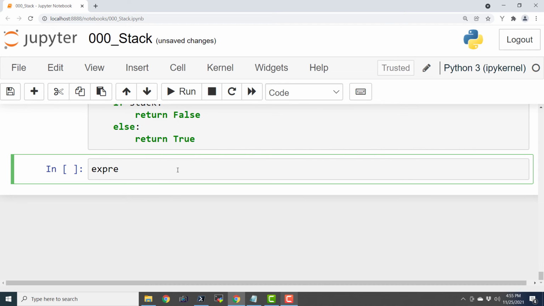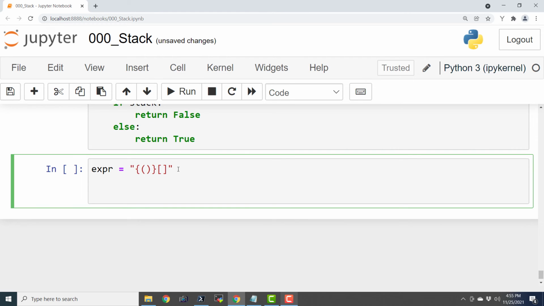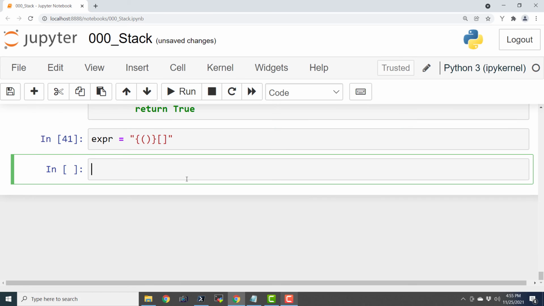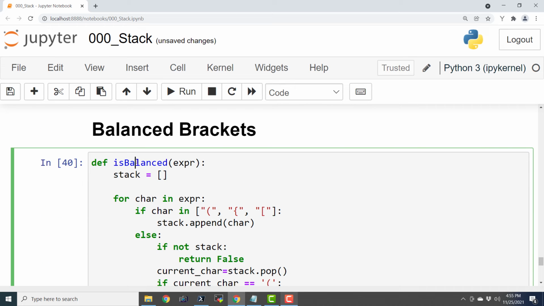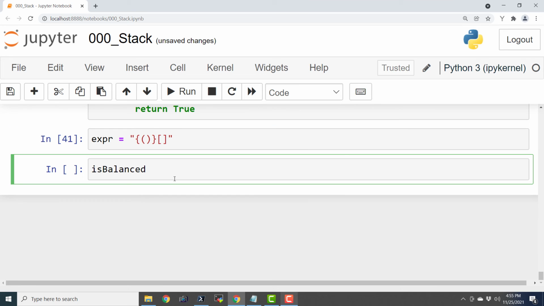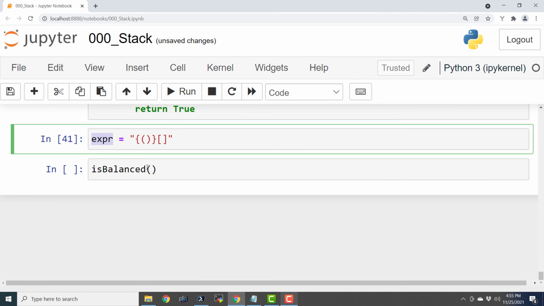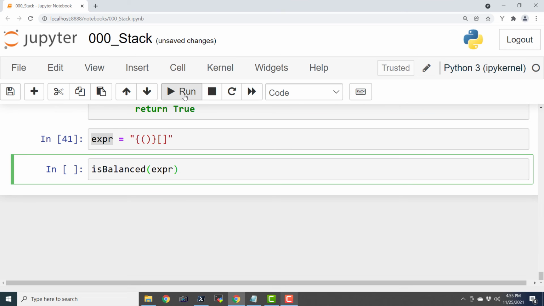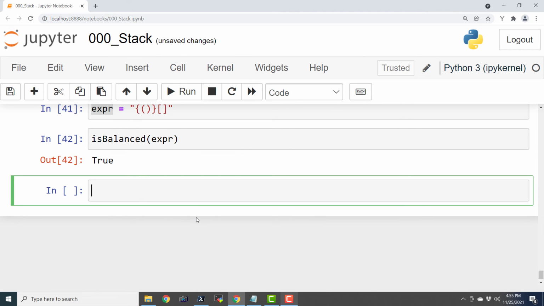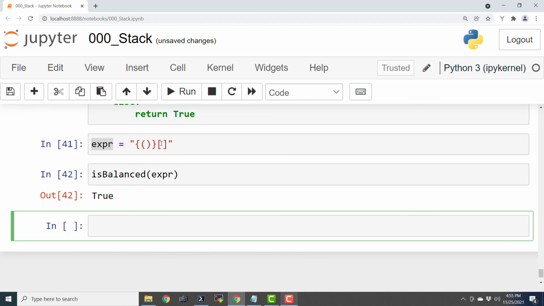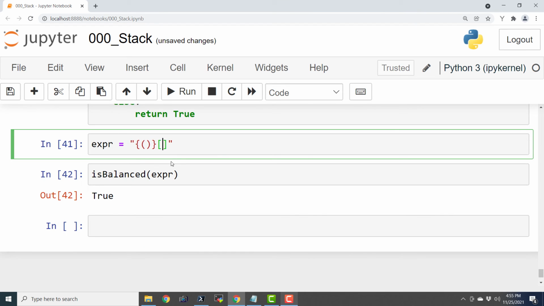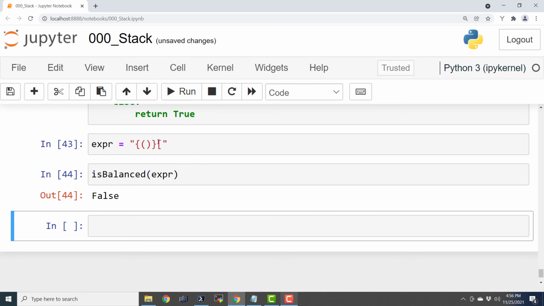So expr equals, and so this is a sample expression, and let's copy this. Let's paste it here. Let me copy this and paste it here. Let's execute it. And this is balanced. That is why it is saying true. Let me delete one thing. And let's execute this one again and this one also, and it is returning us false.